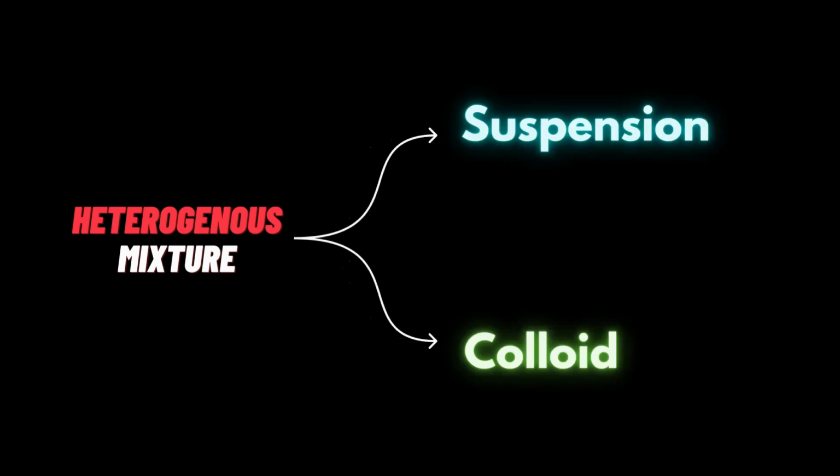Now, coming to the heterogeneous mixture. What is a heterogeneous mixture? A mixture of substances in which the substances appear to be different rather than identical. The heterogeneous mixture can still be divided into suspension and colloid. What is a suspension? What is a colloid? We are just going to see.